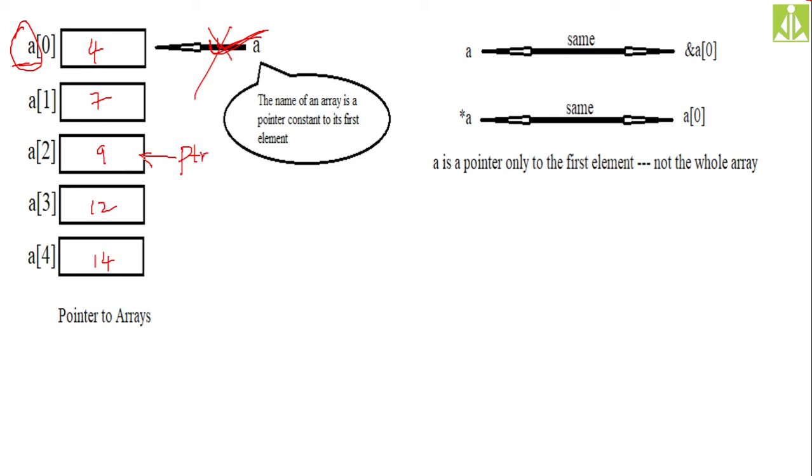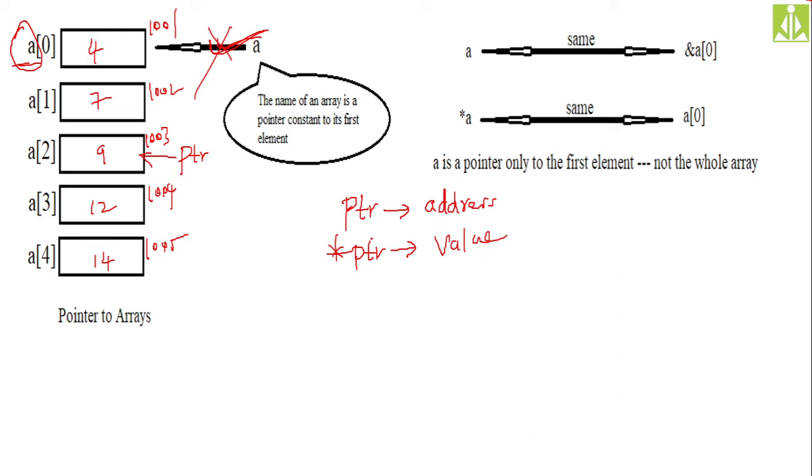Now, using this PTR, how can I access this location's value? As it is holding the address, let us assume the addresses are 1001, 1002, once again I am writing the same thing, 1003, 1004, and finally the last one is 1005. Then PTR, if you use it in your programming, will give the address. So what do I have to do to get the value? Dereference. Star PTR will give you the value. Better you note down all these things: PTR is giving the address, but star PTR is giving the value.